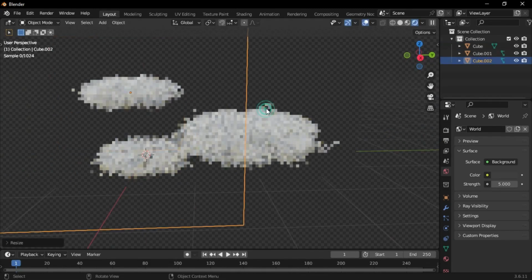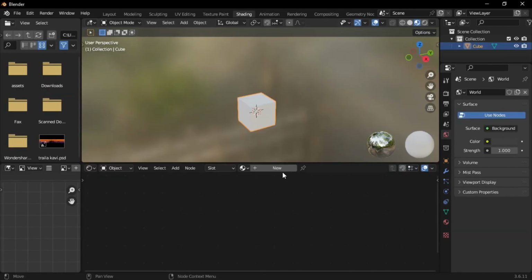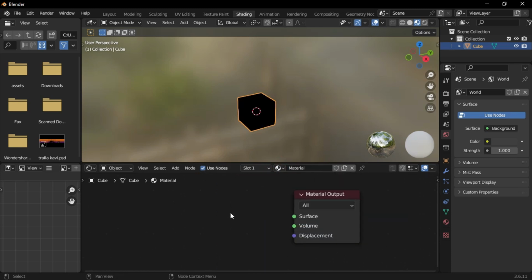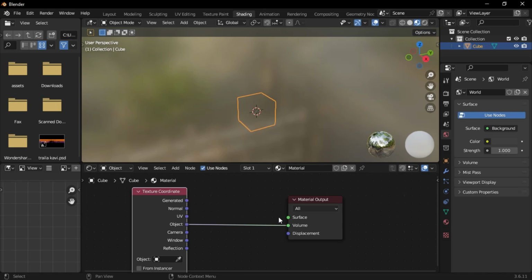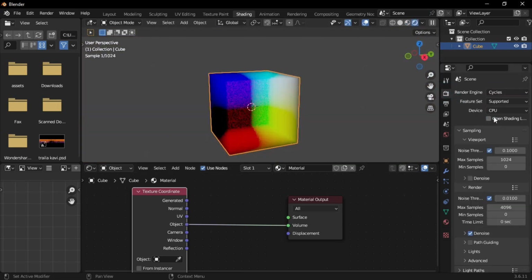Let's create a basic cloud setup that's optimized for a potato PC. Create a new material and delete the principled BSDF shader. Add a texture coordinate node and connect it to the material output's volume. Switch to render mode and change the render engine to Cycles.